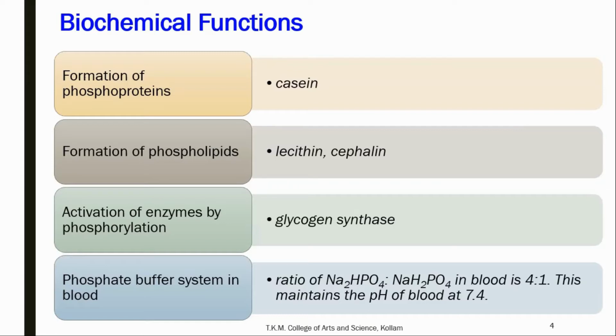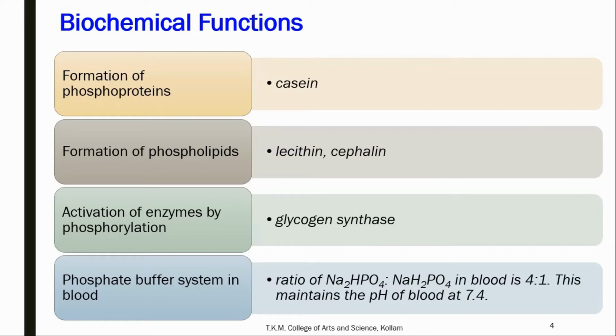So phosphorylation reaction helps to activate some enzymes in metabolic pathways. One of the best examples is glycogen synthase enzyme, which is involved in glycogen metabolism. This enzyme will get activated only when it binds with a phosphate group, which is usually provided by ATP molecule. So when ATP is converted to ADP, which releases a phosphate group, that phosphate group binds to the enzyme glycogen synthase. So this phosphorylated glycogen synthase enzyme is active. So activation of enzymes sometimes requires phosphorylation reactions.